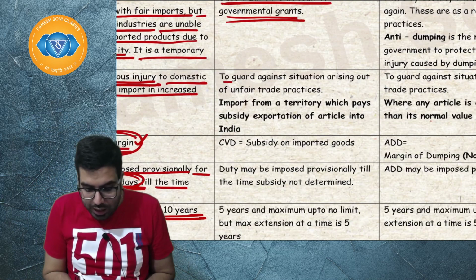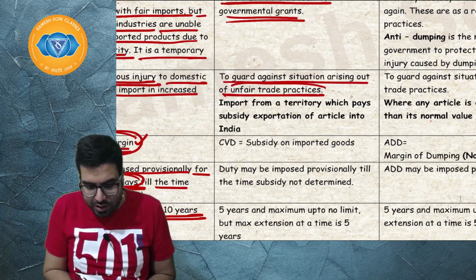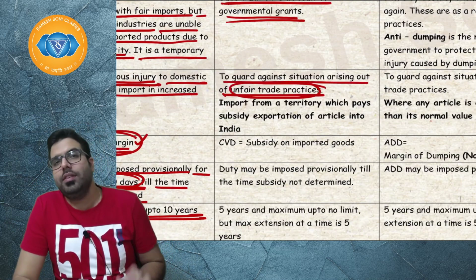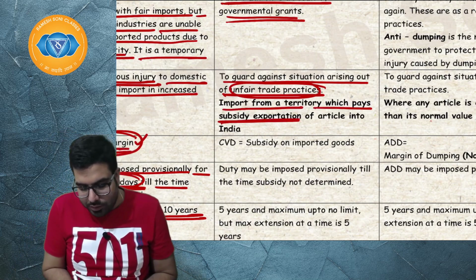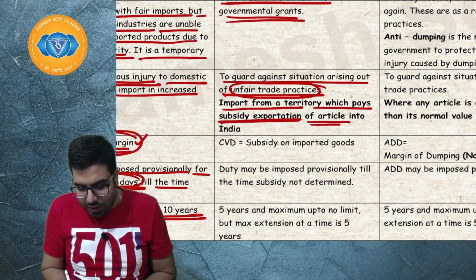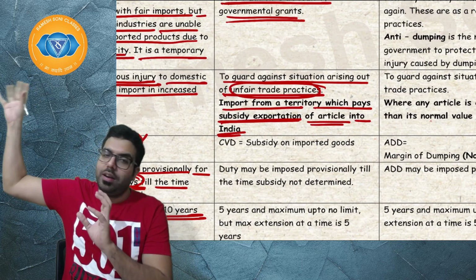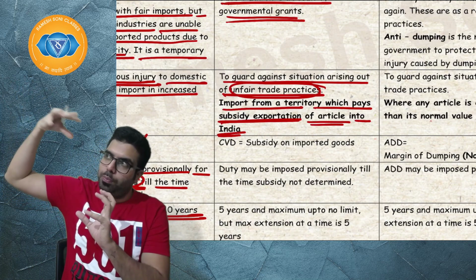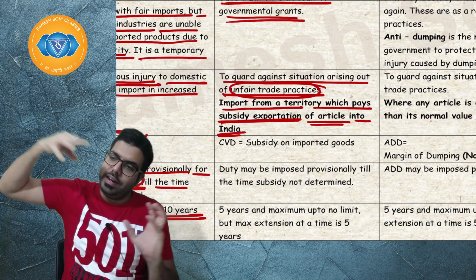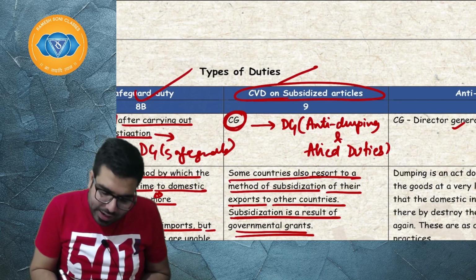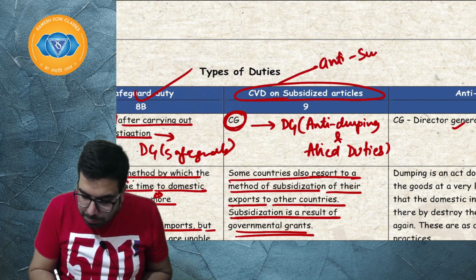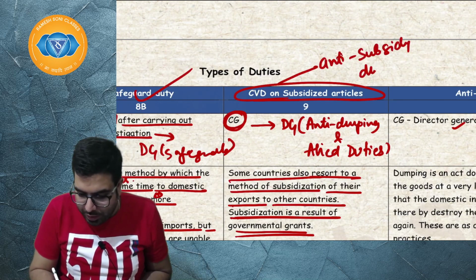Next, to guard against situation arising out of unfair trade practice. This is unfair trade practice. Import from a territory which pays subsidy on exportation of article into India. When some country pays subsidy for export of article into India, the Indian government will charge anti-subsidy duty. Basically, it is also known as anti-subsidy duty. I hope everyone is clear.